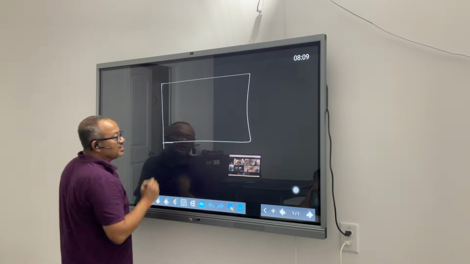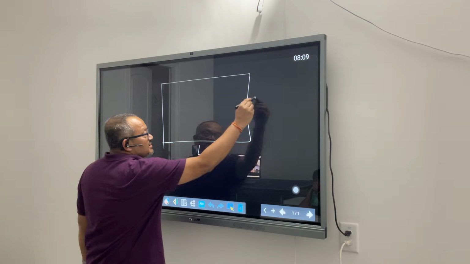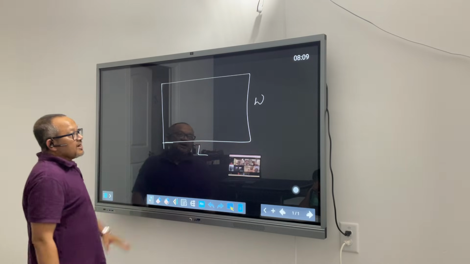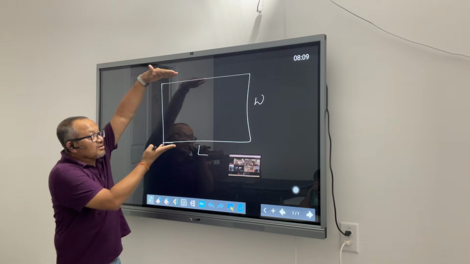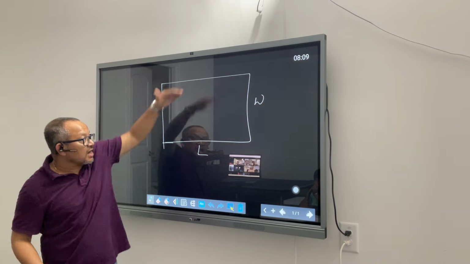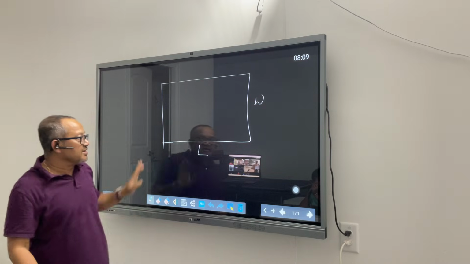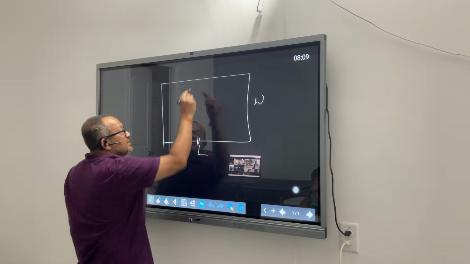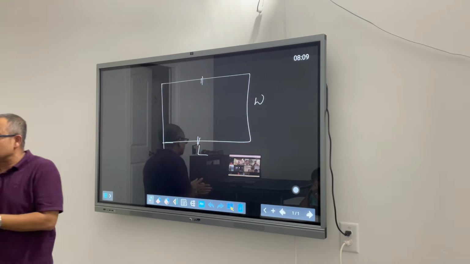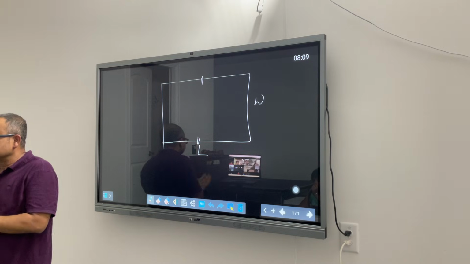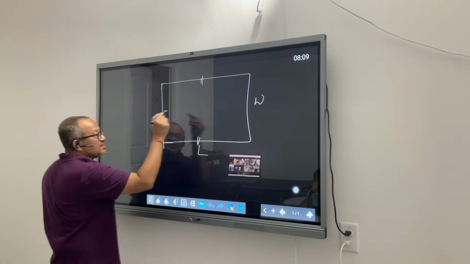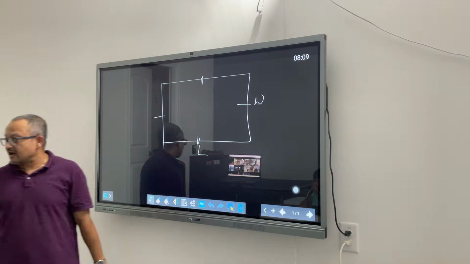If I am talking about a rectangle, this is my length and this is my width. The property of a rectangle says it's a quadrilateral with opposite sides equal and parallel to each other. Every angle is 90 degrees. So this side and this side have the same length and they are parallel.